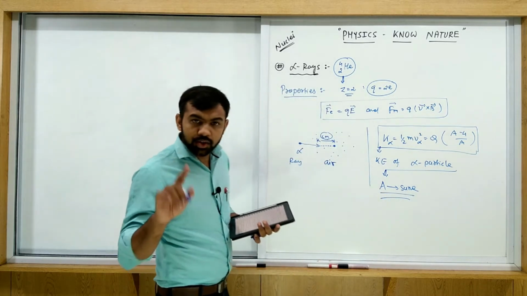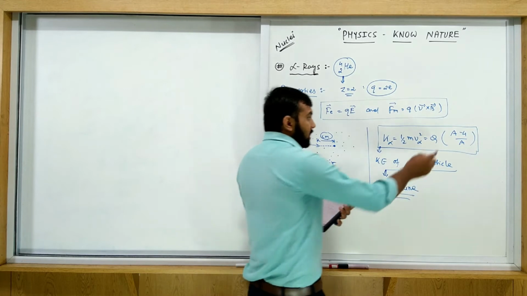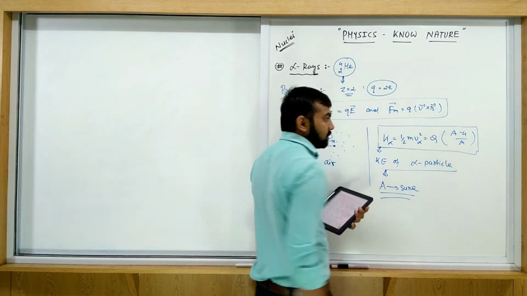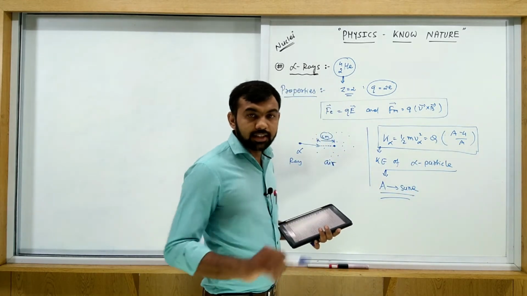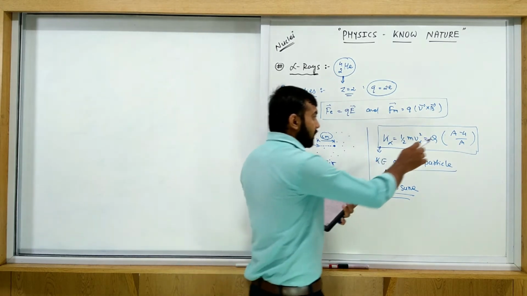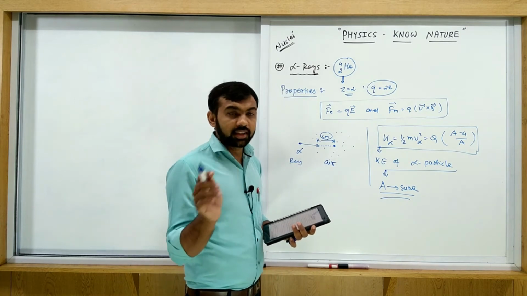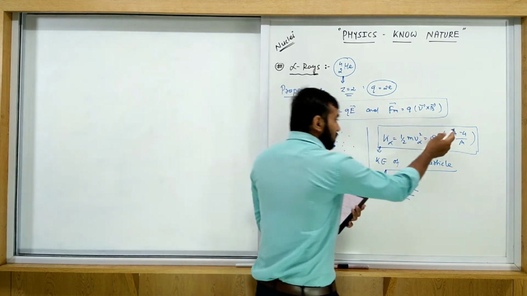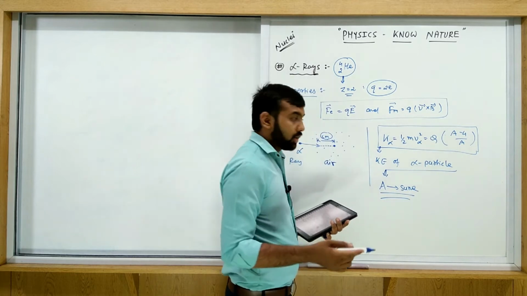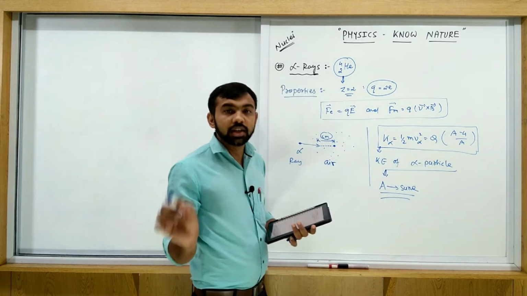If the parent nuclei is the same, it means A is the same. And when the alpha ray is emitted, the daughter nuclei is also the same. Alpha particle is coming out from the particular decay scheme, so the parent nuclei is the same, A minus 4 is also constant, and this delta Q is also constant for a particular decay.